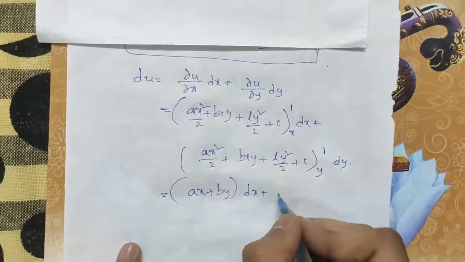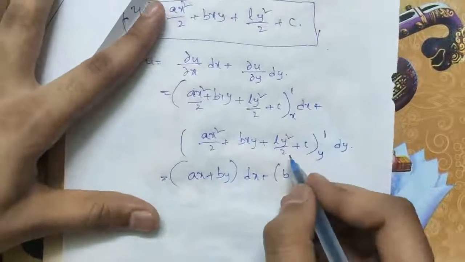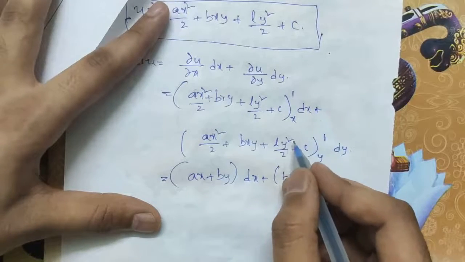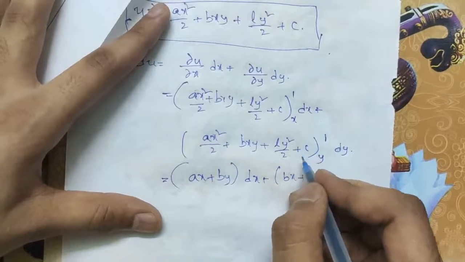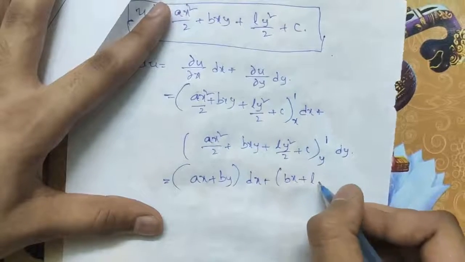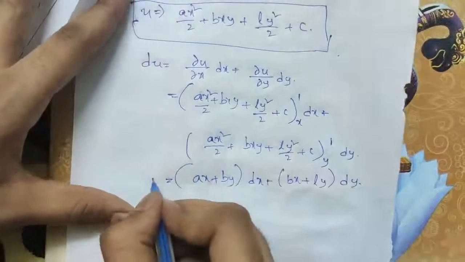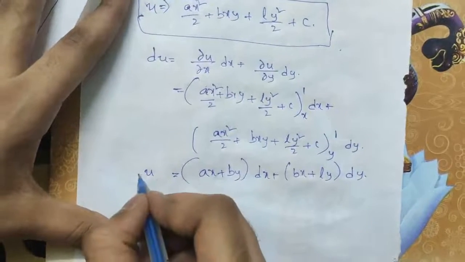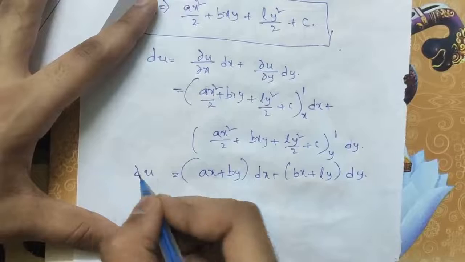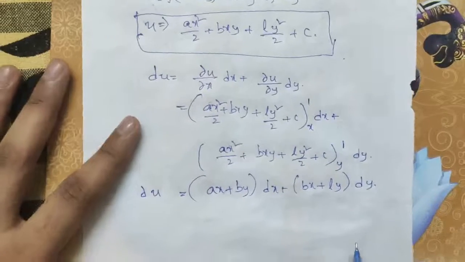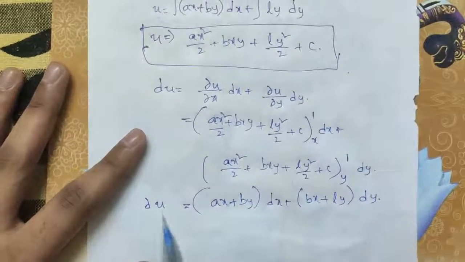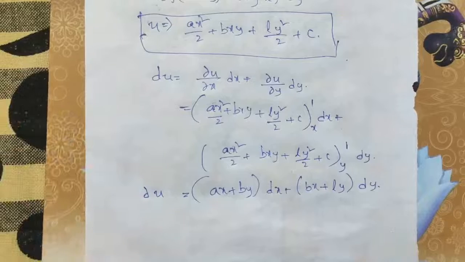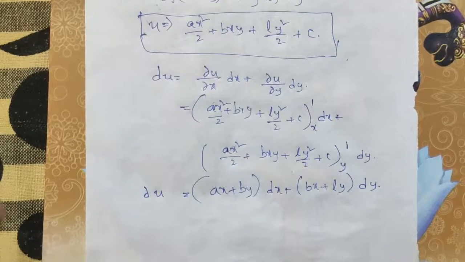The partial differentiation of y will be equal to 1, plus coming to ly square by 2, the partial differentiation of y square equals 2y, the 2 will get cancelled, and we will get ly dy. That is the exact ODE we got in du. As you know, b equals k from the question given, so our solution is correct. This is the way to identify whether you got the answer correct or not.